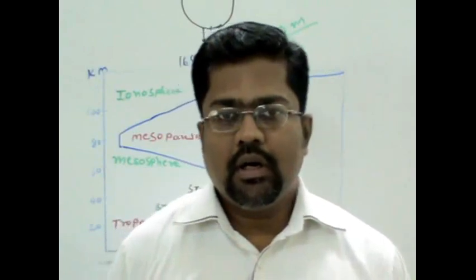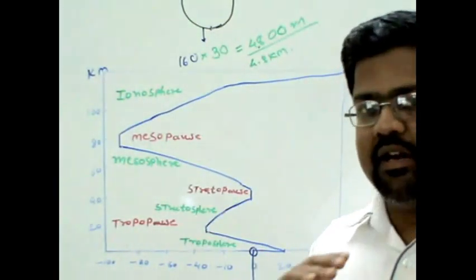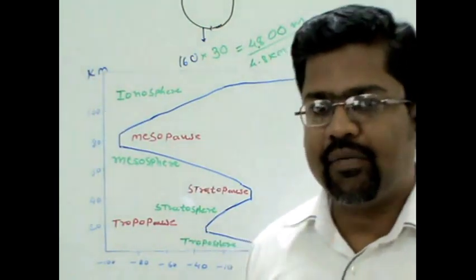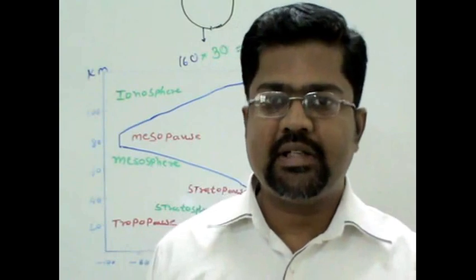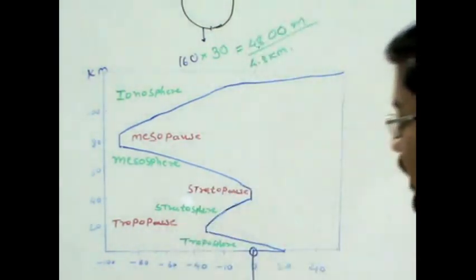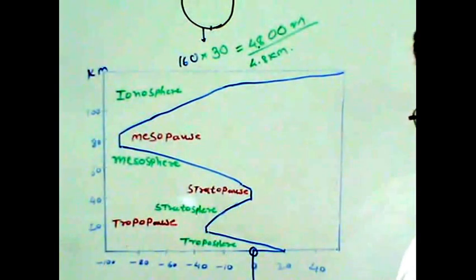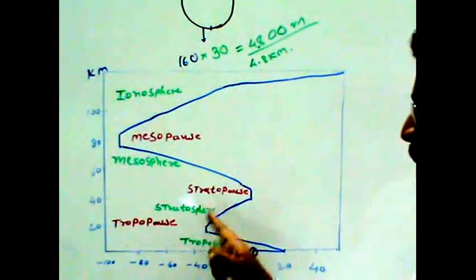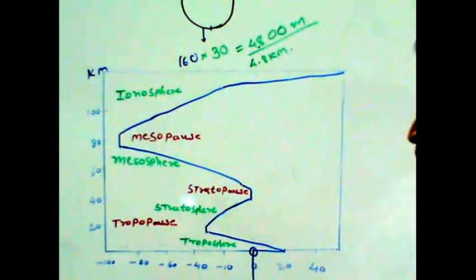Now, we do not have any distinct boundaries, like in the case of nations, where many boundaries are distinct. So here we do not have distinct boundaries. Between the troposphere and the next sphere, which is called the stratosphere, there is a point that we call the tropopause.